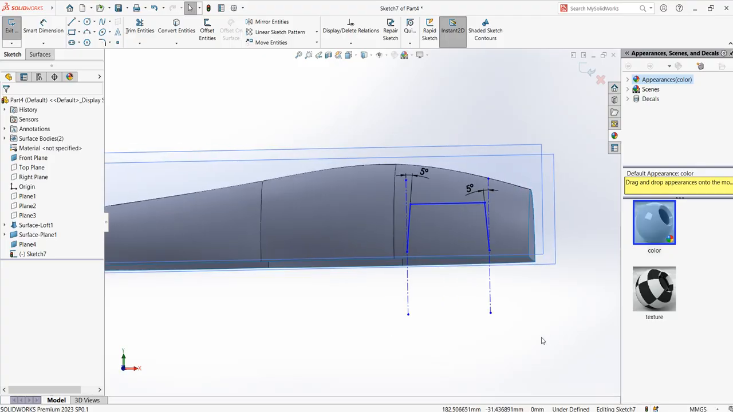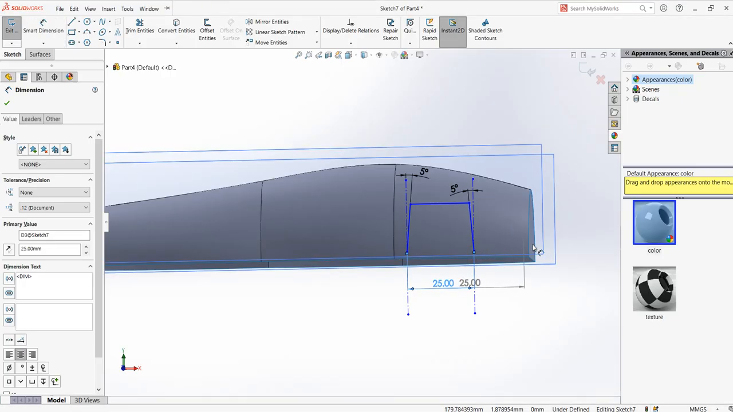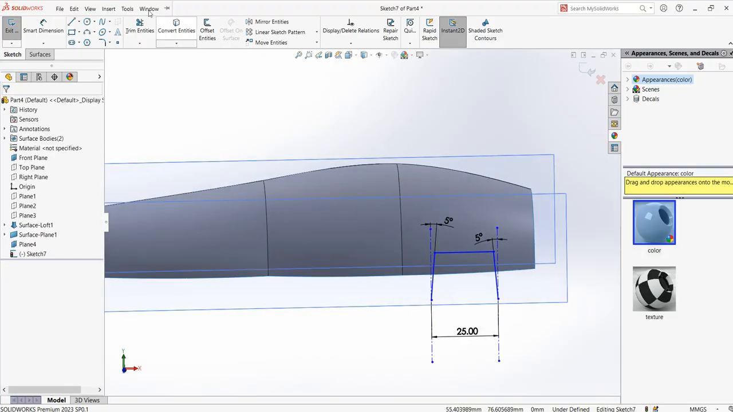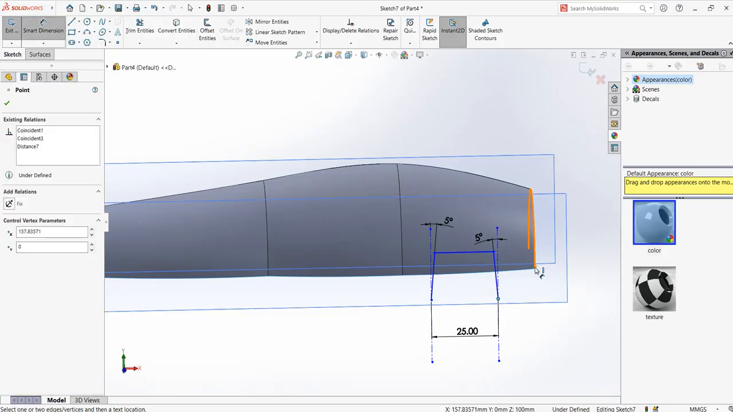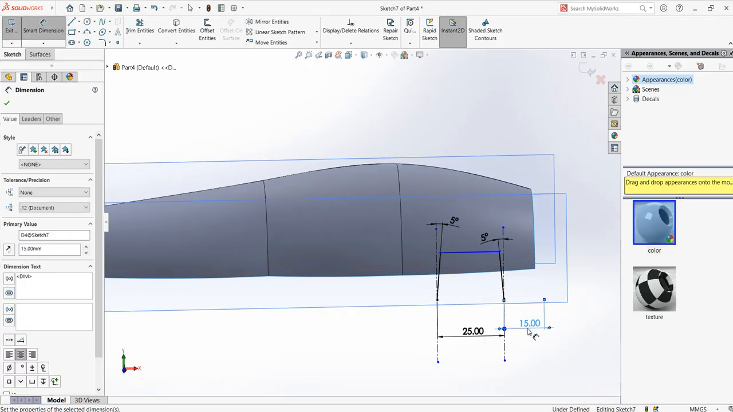Now this distance from here to here was given as 25. This one 25, and the location is 15 mm from the edge. So from here until the edge, let me click on smart dimension. Click on this point until this. This is going to be 15.50, enter. So the dimensions are correct.